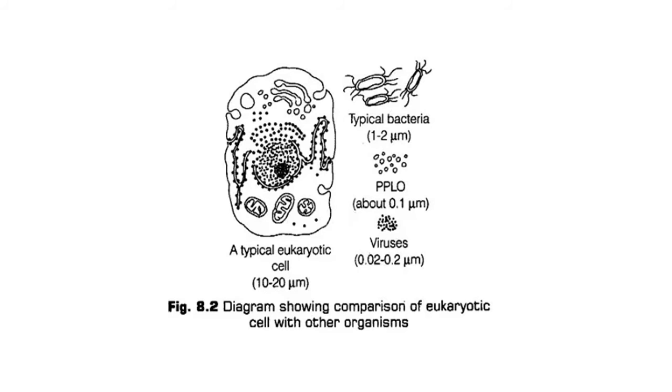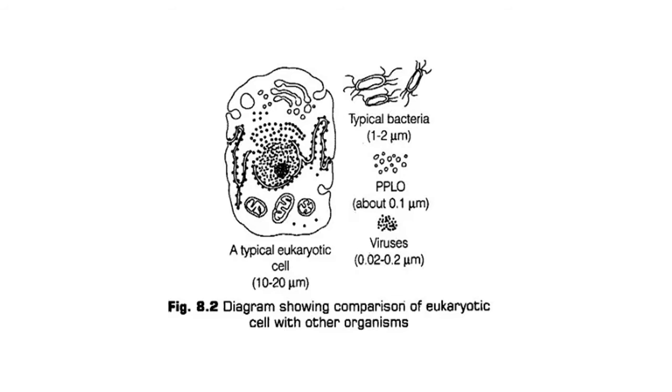By studying this diagram, we can compare eukaryotic cell with some smaller cells which are prokaryotic cell. Structure of a typical eukaryotic cell. Here we can see the outermost membranous structure is there, well developed nucleus in central region, and they possess various kinds of cell organelle which are membrane bound organelle. Here you can see nucleus, endoplasmic reticulum, mitochondria, Golgi body. These are well organized organelle in eukaryotes.